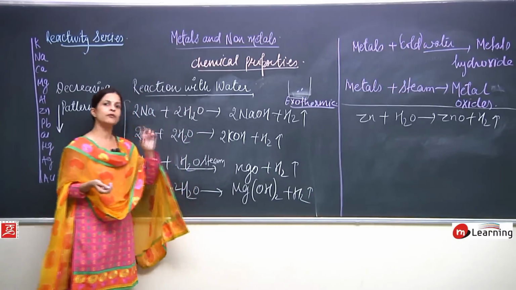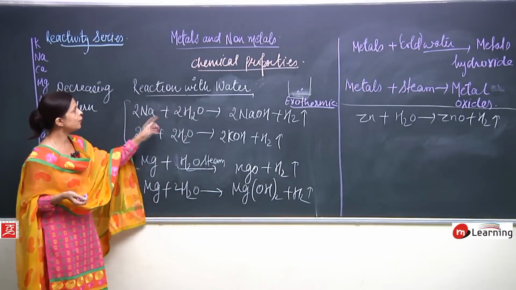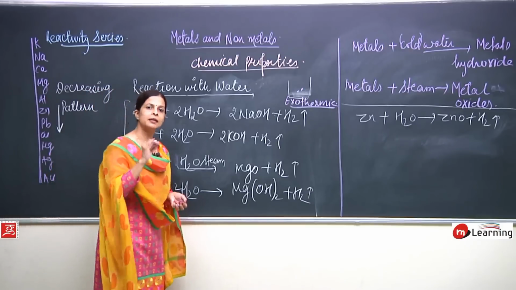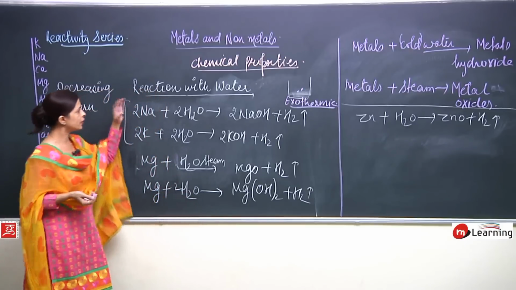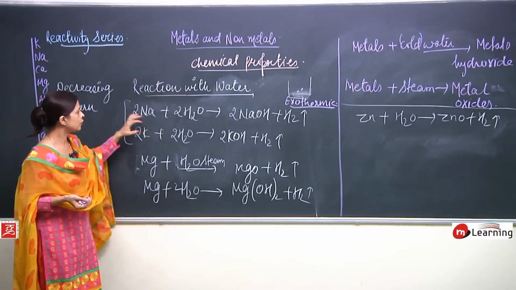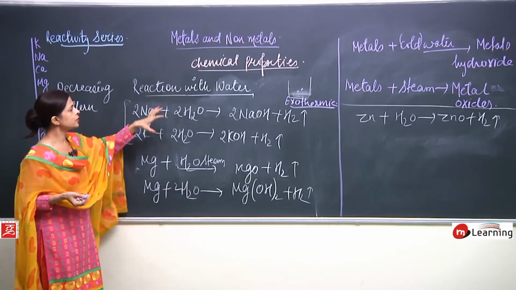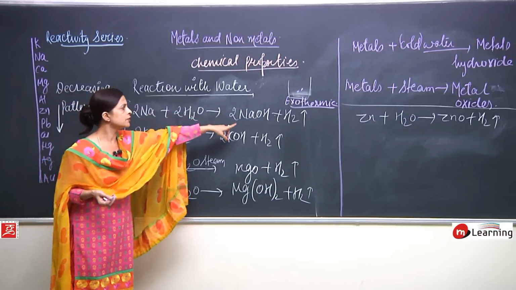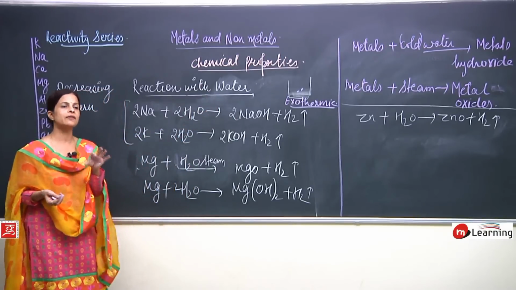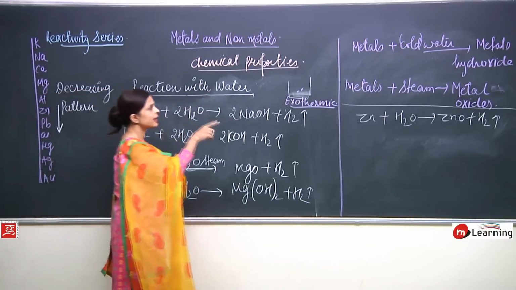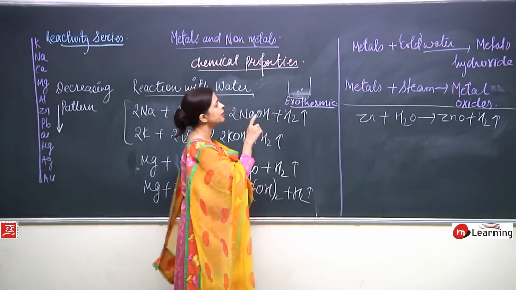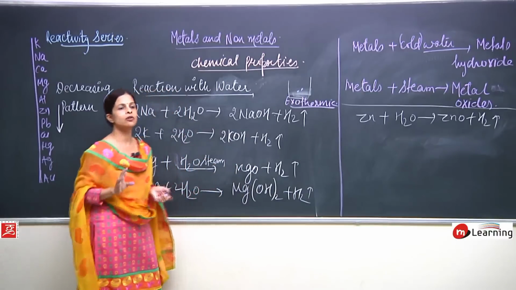So what we are studying now is the second point. First we have read about the reaction with oxygen, that means burning. Now we are talking about reaction with water. Here first of all we are talking about sodium. Sodium has shown reaction with water. What is formed? Hydroxides are formed. Again, two things we have discussed: when metal reacts with water, metal hydroxides are formed, and when metal reacts with steam, metal oxides are formed.